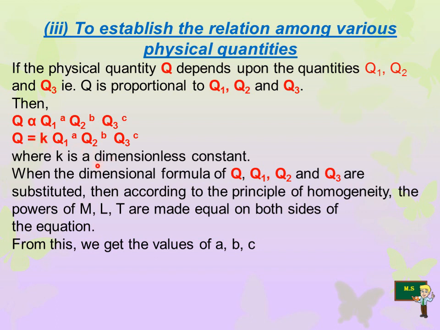We name it a dimensionless constant to equate the left and right hand sides. Q is equal to K into Q1^a, Q2^b and Q3^c. When the dimensional formulas for Q1, Q2, Q3 are substituted, then according to the principle of homogeneity, the powers of M, L, T are made equal on both sides of the equation. From this, we get the values of a, b and c.